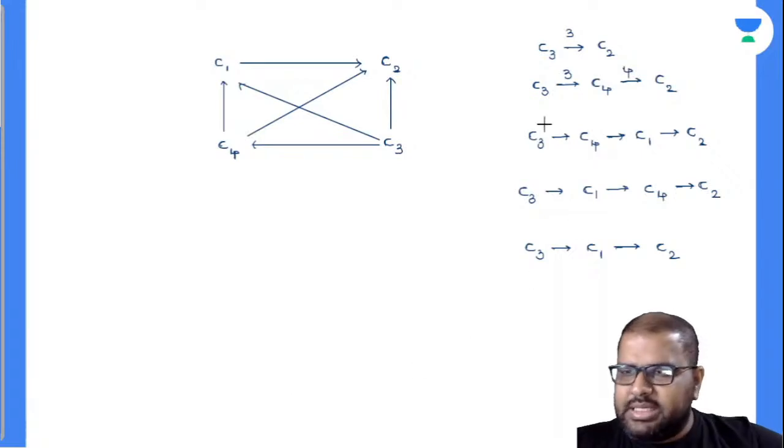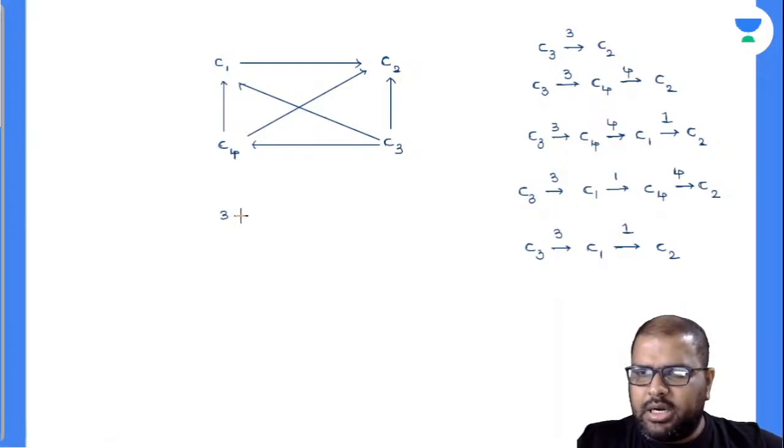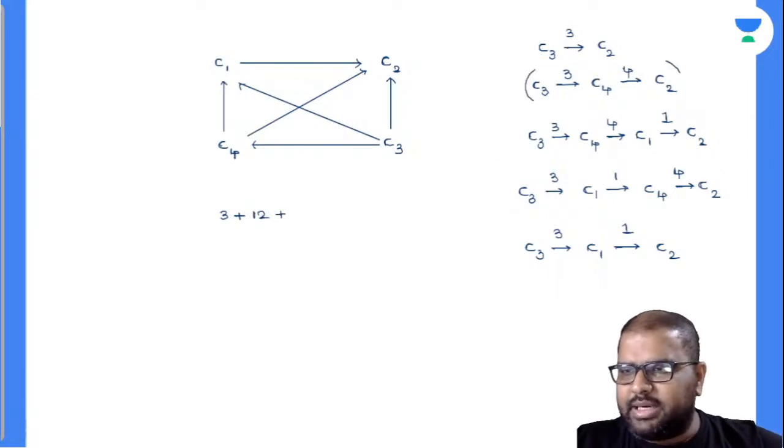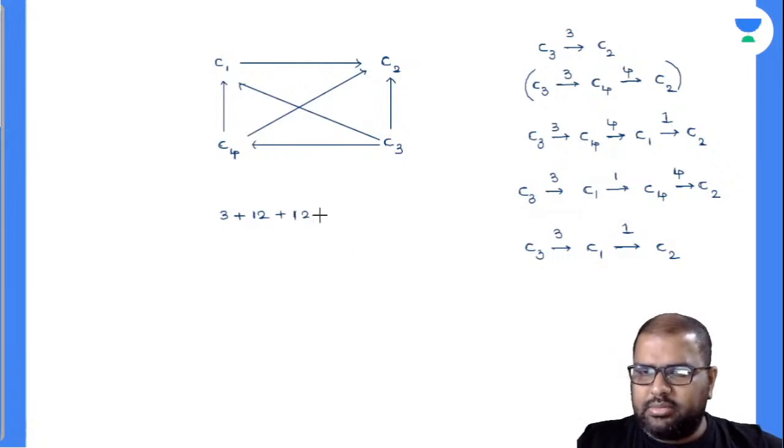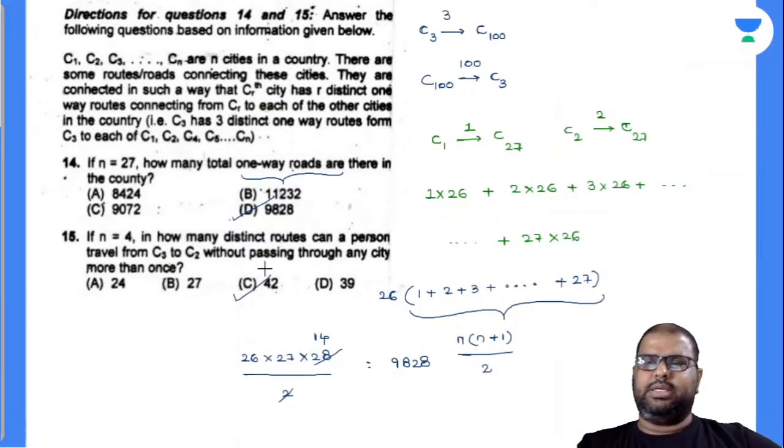All these are nothing but your combinations of going to C2 without passing through any other city more than once. C3 to C4 there will be 3 routes. C4 to C1 there will be 4 routes. C1 to C2 there will be 1 route. C3 to C1 3, C1 to C4 1, C4 to C2 4, C3 to C1 3, and this is again 1. Add all those conditions. This is 3. This is 4 3s are 12. This is completely one route, so you have to multiply, general principles of counting. Again this is 12. Again this is also 12. And this is 3. 12 3s are 36 plus 6. Is it 42? Is there any option with 42 there? Yes, and your option number C satisfies there. Perfectly done. Yes.